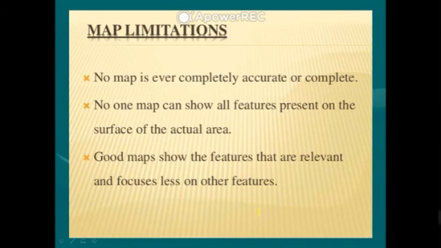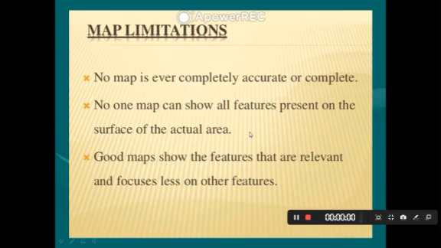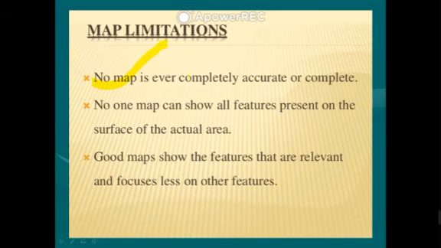So, limitations of maps, that means no map is ever completely accurate. Because we are using a scale factor, no maps are very accurate. So no one map can show all the features. We cannot denote all the features in a single map. And good maps show the features that are relevant but focus less on the other features.